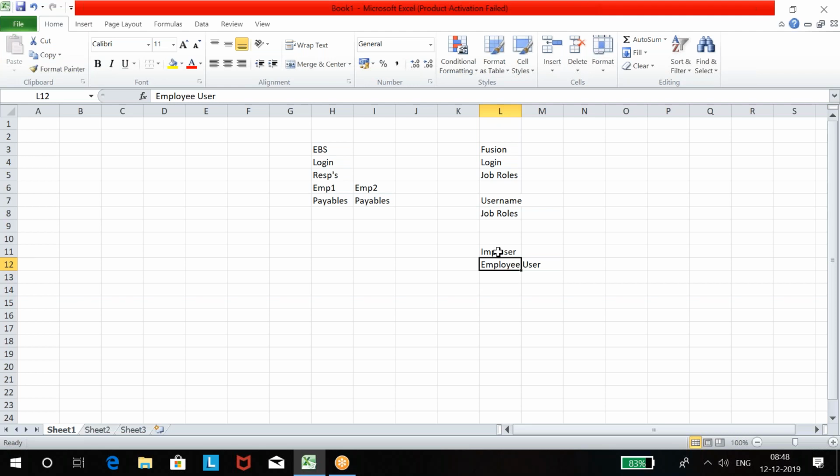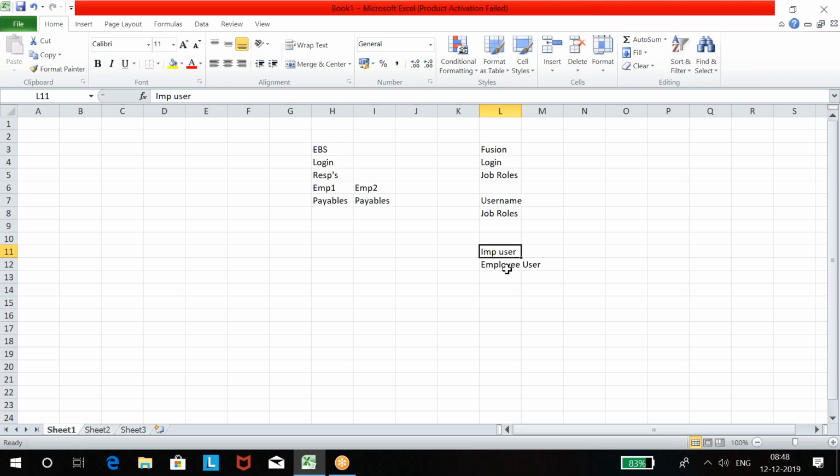Both are similar. The only change is that the implementation user, which you create from administration, cannot be selected as a procurement agent, buyer, collector or salesperson. When you create a username from HR, that username can be selected as a procurement agent, as a buyer, as a collector, as a salesperson.